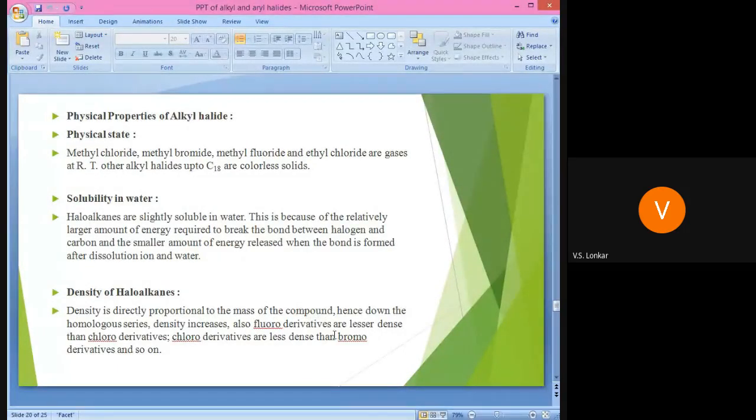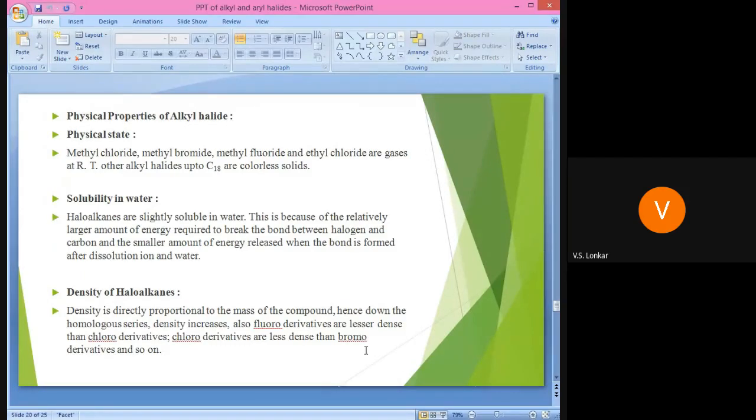It is mass upon volume. Hence, down the homologous series, density increases. It means that whenever we go through the homologous series, density increases. So the fluoroderivatives are less dense than the chloroderivatives. Also, chloroderivatives are less dense than the bromoderivatives, and so on. Got it? First fluoro, then chloro, then bromo, then iodo. The order is like that.